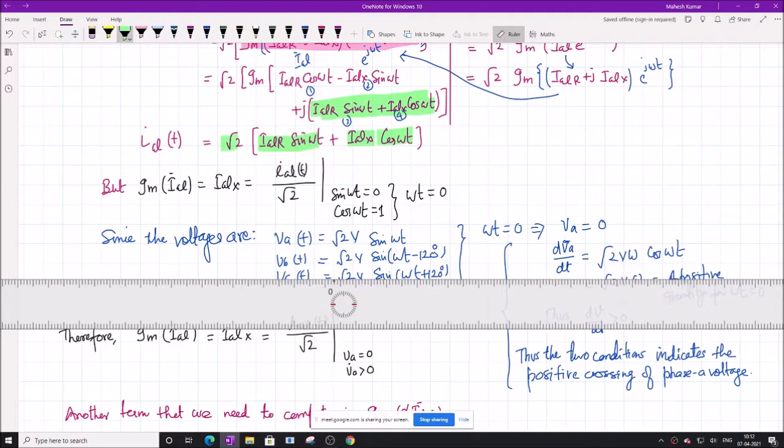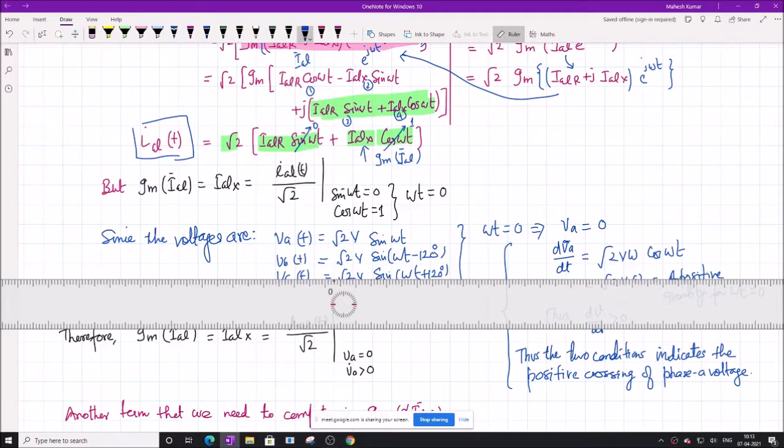Therefore we could express IAL(t) equal to root 2 into IALR sin omega t plus IALX cos omega t. What is IALX? It is the imaginary of IAL, and we want to find the value of imaginary of IAL in terms of some real quantity like this. So what we will do? We will put some condition such that this is equal to 1 and this is equal to 0.